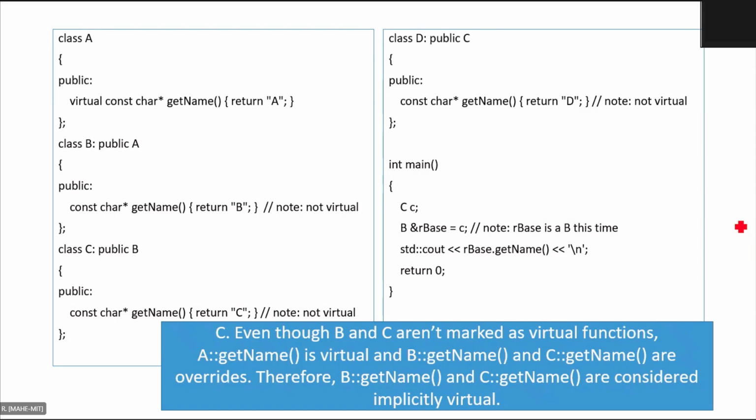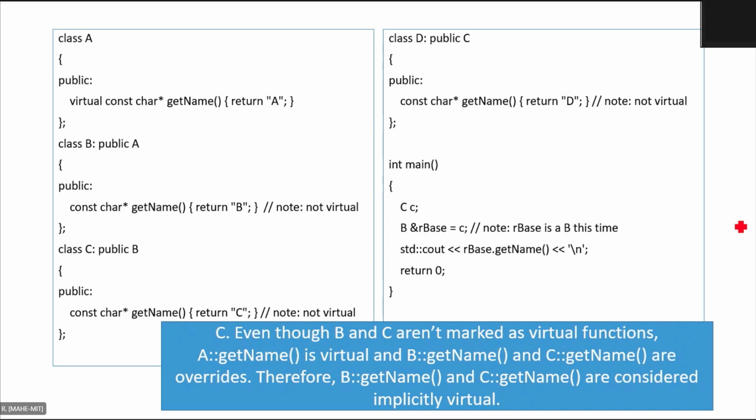So it is C. Even though B and C are not marked as virtual functions, the function in A, that is in the base class, was virtual, and the B and C are overrides. So therefore, B and C and even D all are considered implicitly virtual, right? So this kind of overlooking error is possible by the programmer.